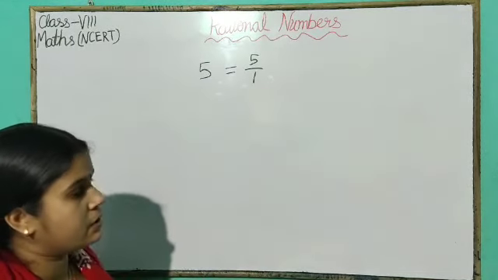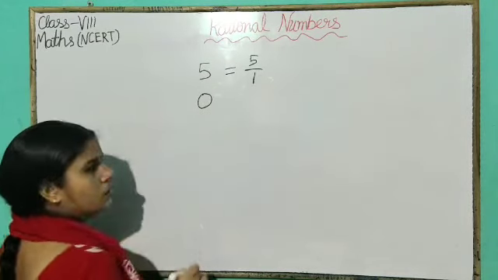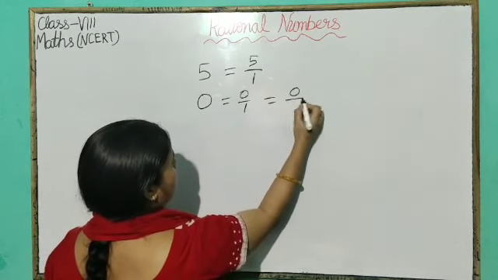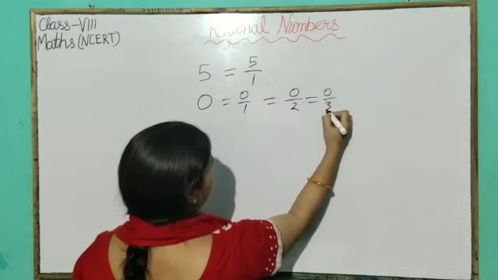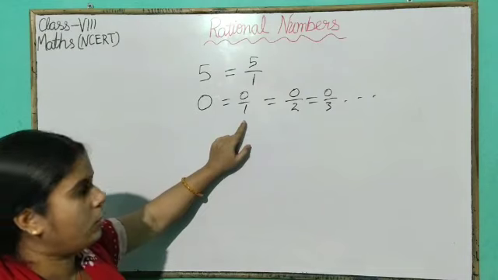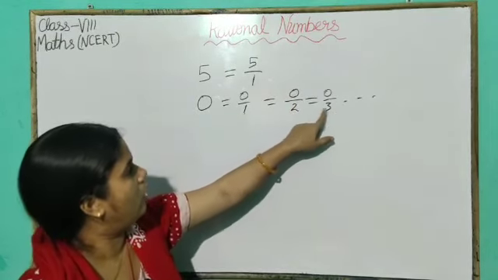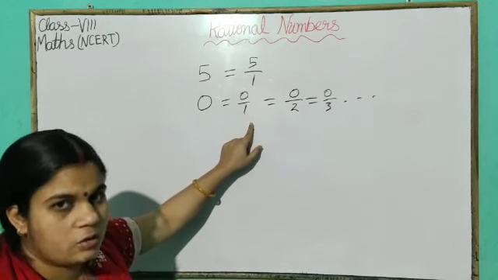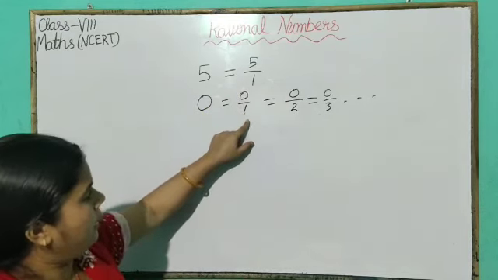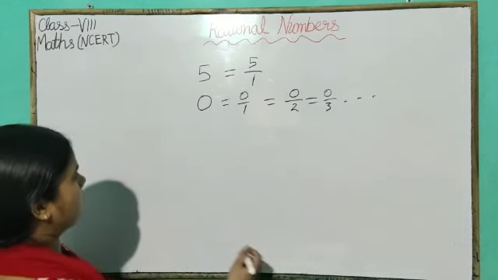Similarly, all the whole numbers represent rational numbers. Now take the whole number 0. 0 can be written as 0 by 1, or we can write 0 as 0 by 2, or 0 by 3, and so on. Here 0 by 1 represents a rational number because it is in the form of p by q. 0 by 2, similarly 0 by 3. All these are representing rational numbers. In all these fractions, numerator and denominator are integers and q is not equal to 0. So all the whole numbers represent rational numbers.